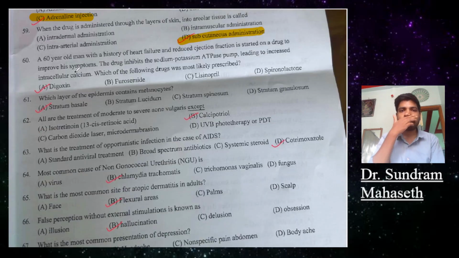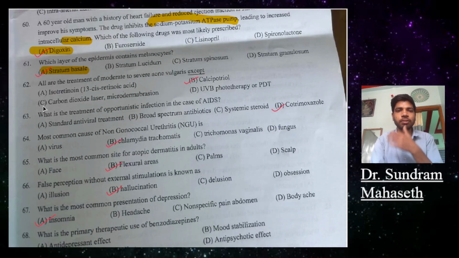A 60-year-old man with a history of heart failure with reduced ejection fraction is started on a drug to improve his symptoms. The drug inhibits the sodium potassium pump, leading to an increase in intracellular calcium. Which drug is given? Digoxin. Question 61. Which layer of the epidermis contains melanocytes? Stratum basale contains melanocytes. Other options are stratum lucidum, stratum spinosum, stratum granulosum.